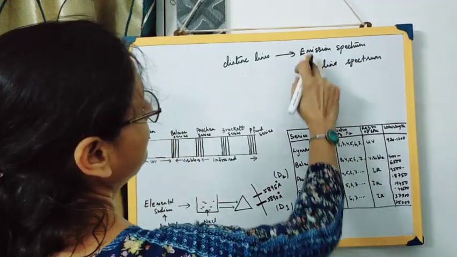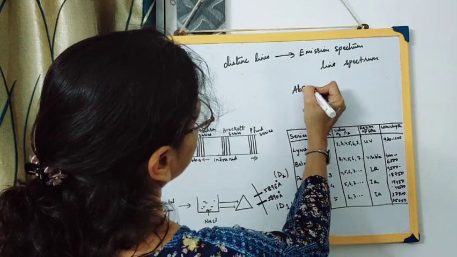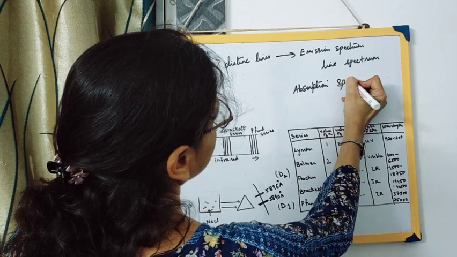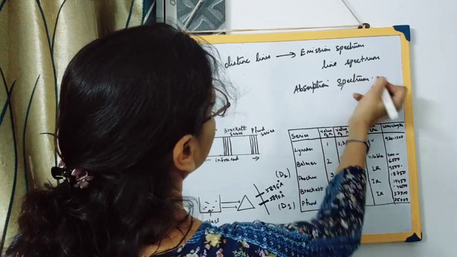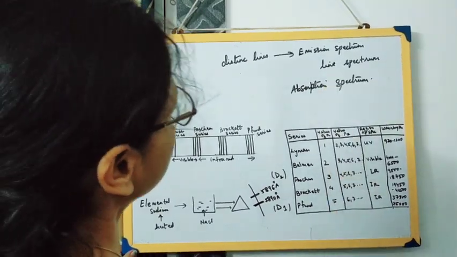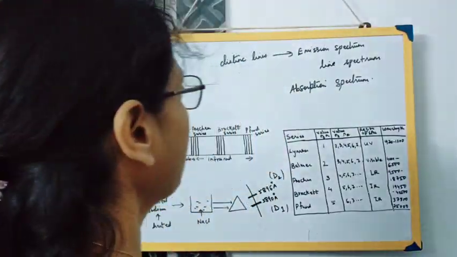There is the emission spectrum and the next one is the absorption spectrum. So when distinct lines are present, that is called a line spectrum or emission spectrum. But when dark bands are observed in a spectrum, instead of distinct lines, then we call that an absorption spectrum.